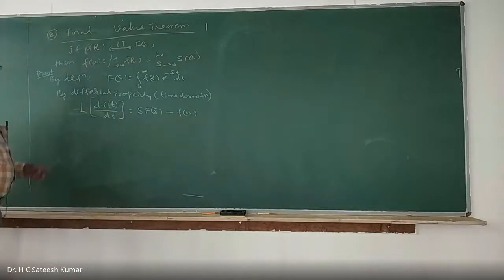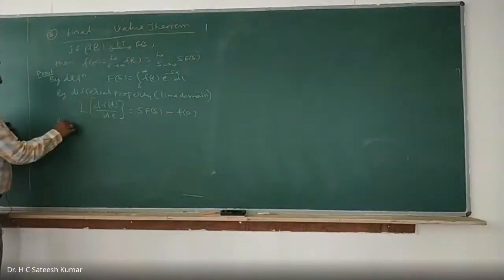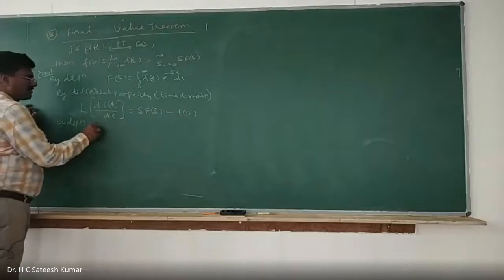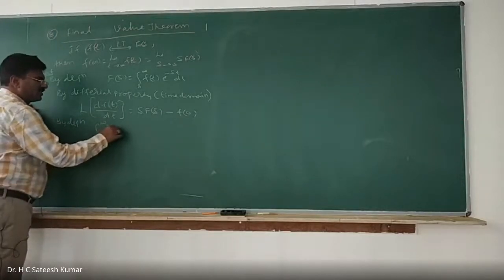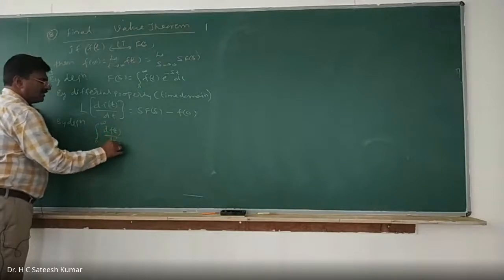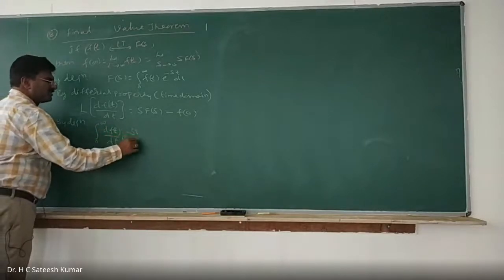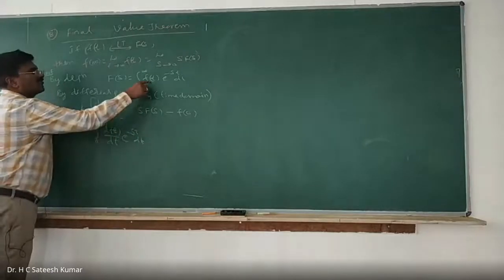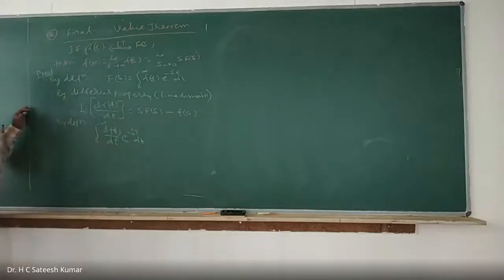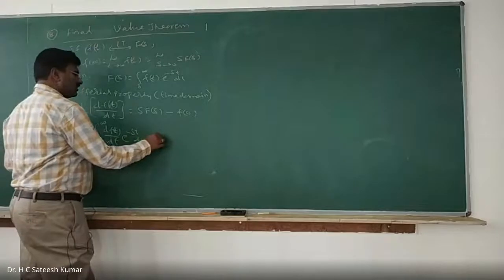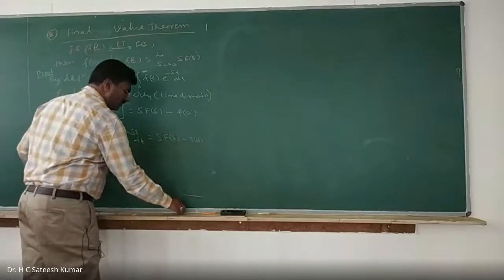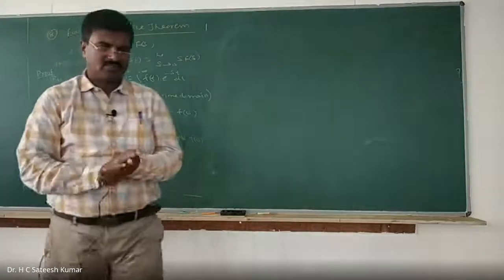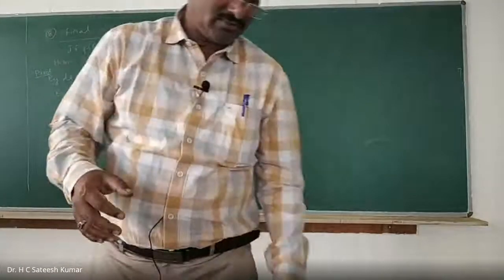By definition, this Laplace transformation can be written as the integral from 0 to infinity of df of t divided by dt into e to the power of minus st dt. It is the same format, with df of t divided by dt in place of f of t, and it is equal to s into F of s minus f of 0.